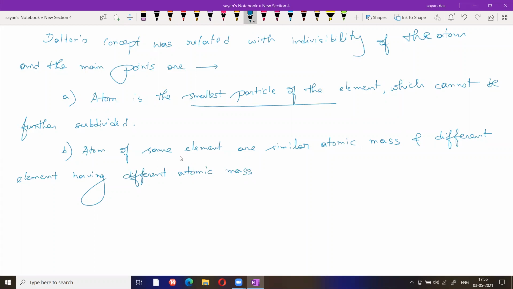So the same element having similar atomic mass, this is the second point.